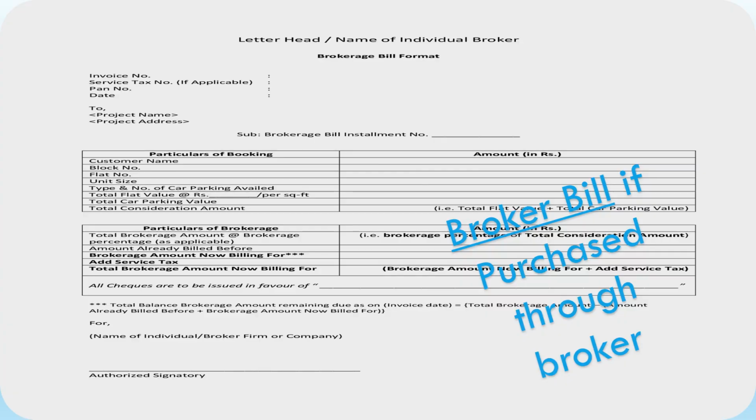Next one is broker bill. A broker bill is a document that is issued by the broker or agent to their client for service rendered. It contains the name and contact information of the broker, the name and contact information of the client, the date of the transaction or services, a description of the services or transaction, and the amount charged for the services.